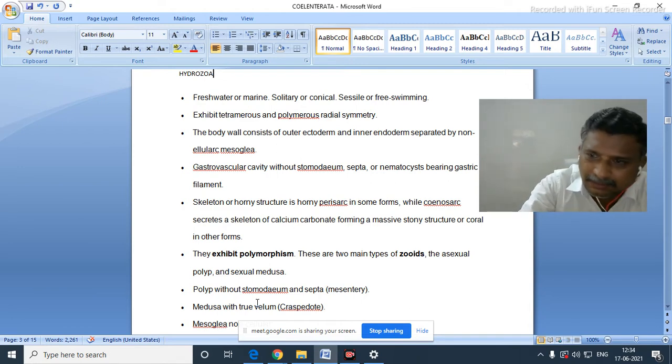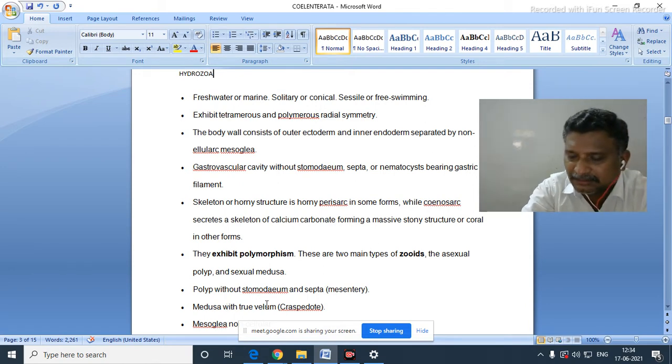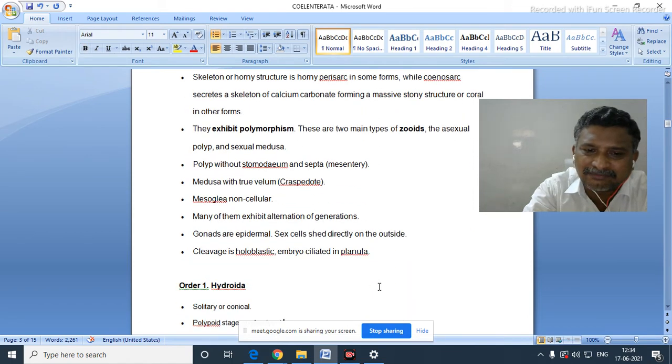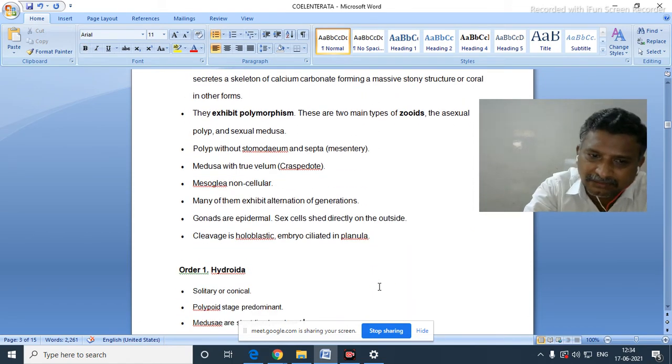Yes, polyp is without stomodium and without septa, mesenteries are not there in the alimentary canal. Yes, medusa is with true velum. Mesoglea is without cells. All these are the important characteristic features of hydrozoa.